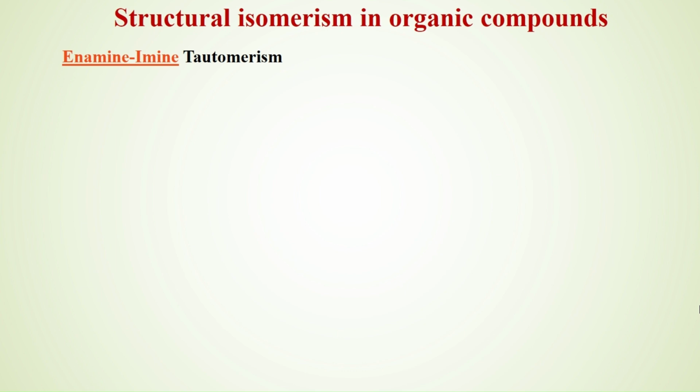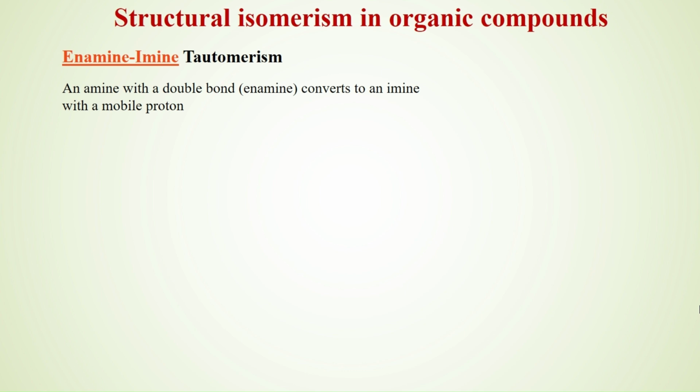Another type of tautomerism which we come across in organic compounds is enamine-imine tautomerism. The compound exists in both enamine form and imine form. The double bond in enamine, an amine with a double bond, converts into an imine with a mobile proton.